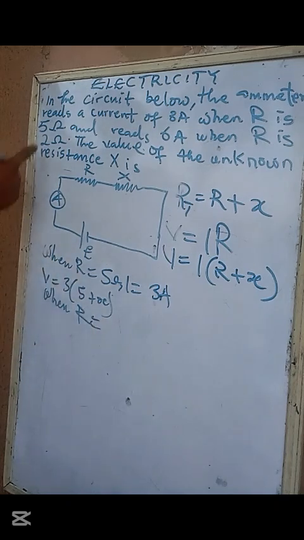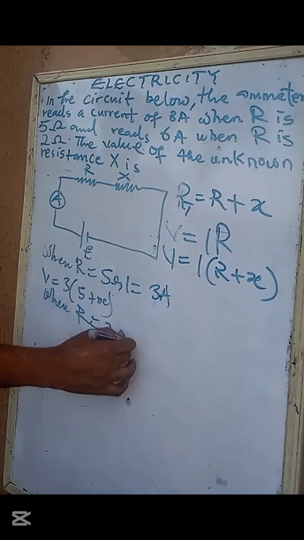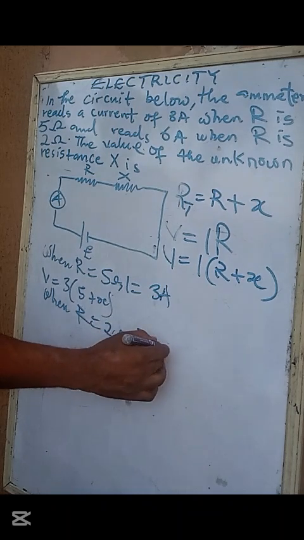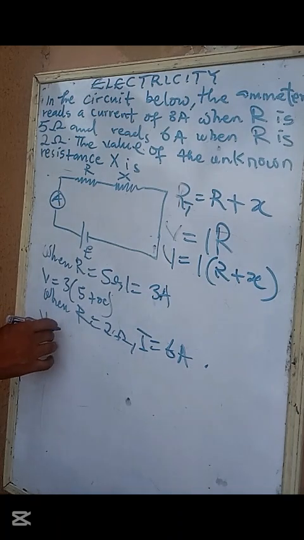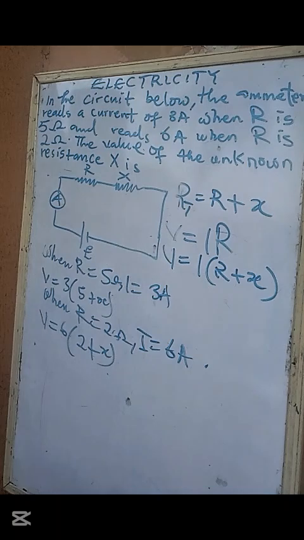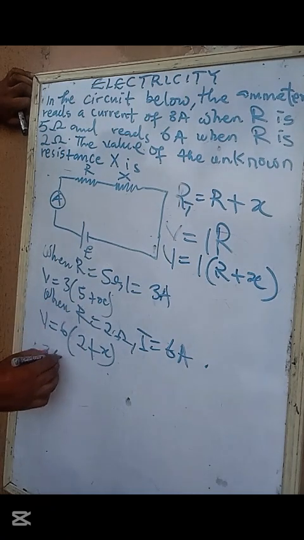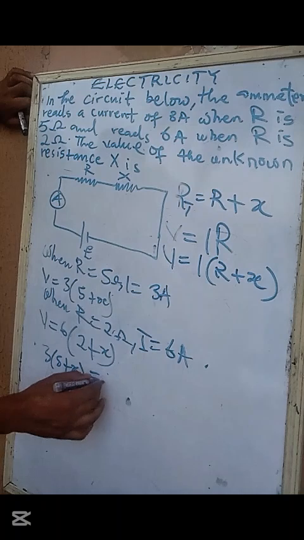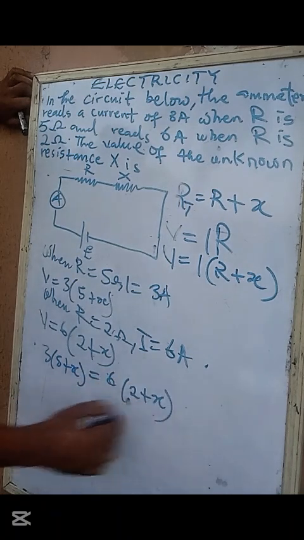Then R was 2 ohms and I was 6 ampere. The voltage was 6 open bracket 2 plus X. So if V and V are the same, the voltage was not changed at all this period. It means that this is equal to this. So 3 open bracket 5 plus S is equal to 6 open bracket 2 plus X.